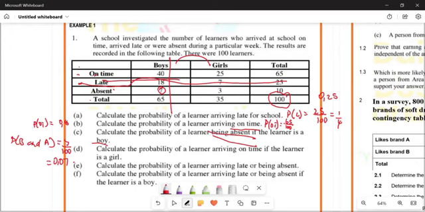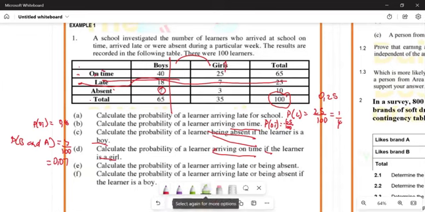Calculate the probability of a learner arriving on time. So the first event that we're looking for is arriving on time. Okay? Arriving on time, and if the person is a girl. So we want arriving on time and girl. Let's use a different card. So we want girls and then we want on time. This is where they meet.